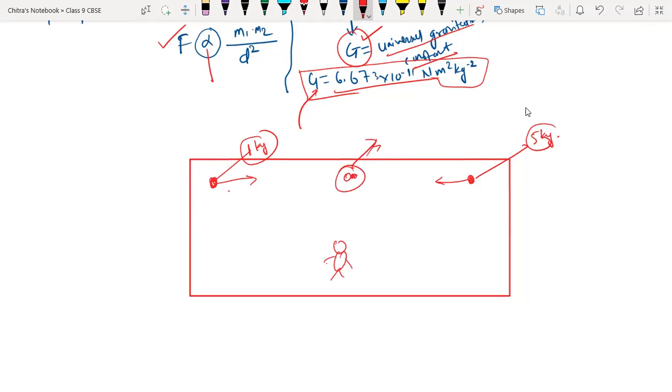Yes, sir. But these objects are not moving, they are stationary. Why? They have the force of attraction, but still they are not moving towards each other. Why? Sir, is it because they don't have an unbalanced force acting on them? Due to gravitational force?